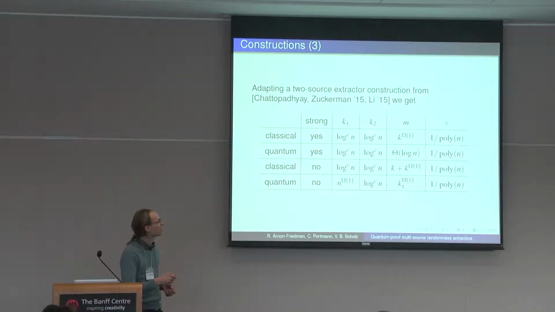So basically we have a bad error here, which means we get a bad output length here, which means we have a bad bound on the entropy here. So this has a sort of domino effect the whole way along, and it would be nice if it could be improved. The classical case is still better here, but still these are very nice constructions that we get from a theorem which has an exponentially bad error.